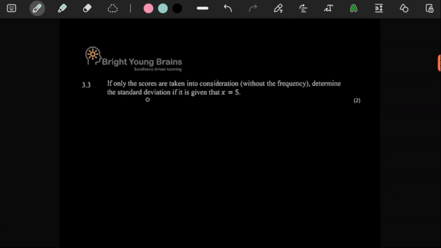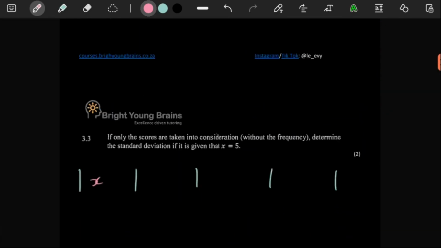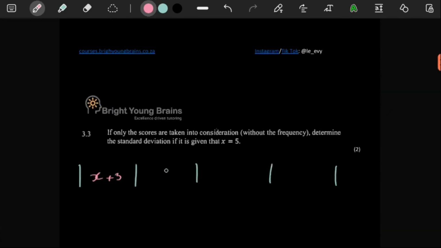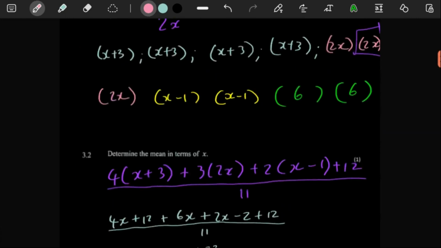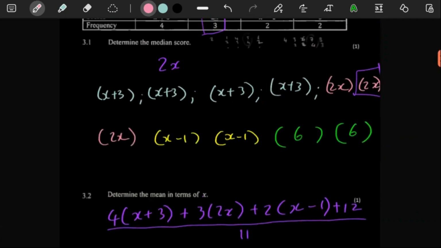3.3. If only the scores are taken into consideration without the frequency, determine the standard deviation if it is given that x is a 5. So if x is a 5 and we need to get the standard deviation, we can just use our calculator for that. Because remember, we have 4 sets of marks here. The first one they gave us as x plus 3. Let me just write them with the x's first. X plus 3, and then we have 3x, and then we have x minus 1, and then we also have 6.